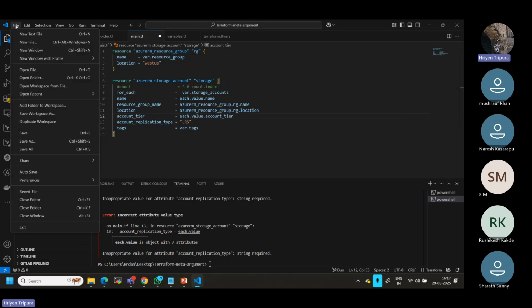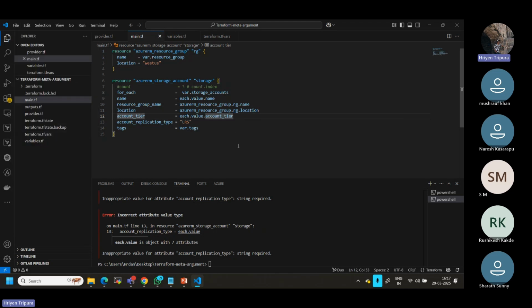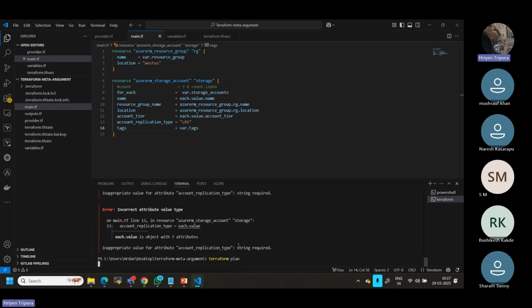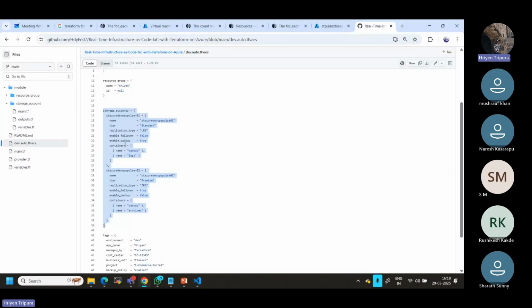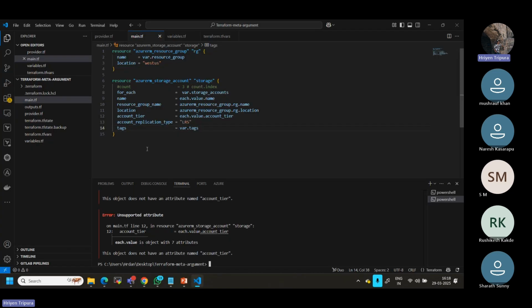So while defining, just carefully verify. If there is a small mistake in defining the variable also, we need to check it. So I will just give no. The thing is that we are copy-pasting from one storage account to a different one, so different issues will come. While doing it, you have to design it carefully. One or the other will not be supported, as I told you, because we simply copy pasted and our structures, whatever we have defined, and this particular storage account's structures are not matching.